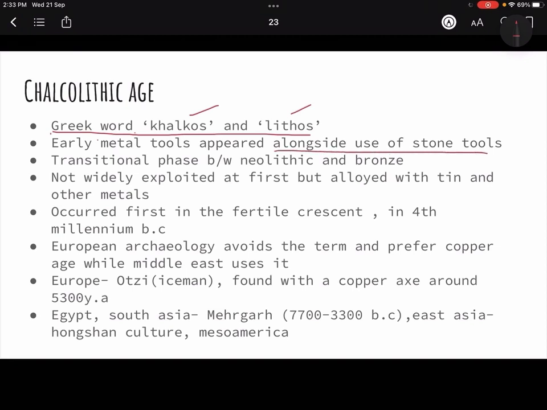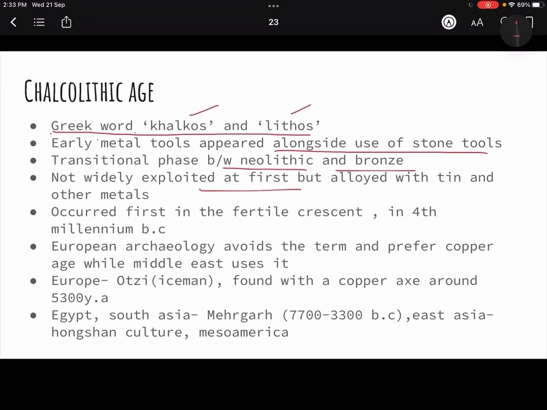So it was a transitional period between the Neolithic and the Bronze Age, and somewhere you could say this is the start of the Metal Age. It came after the Neolithic period, and at this time stone tools were also getting used. In the beginning it was not exploited widely, because the culture of metal was just coming in.